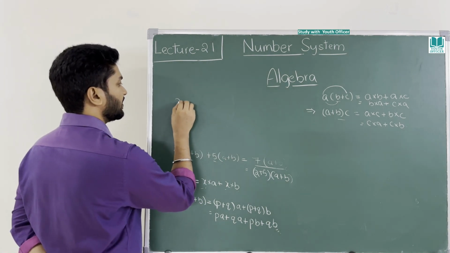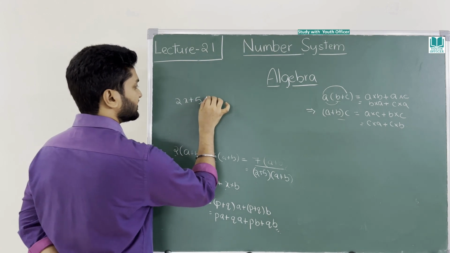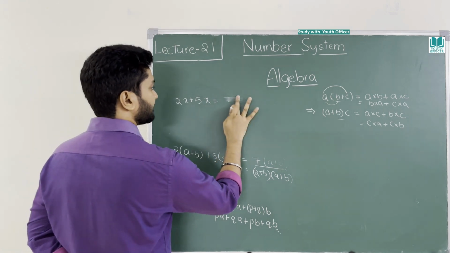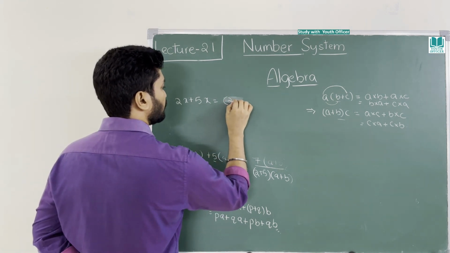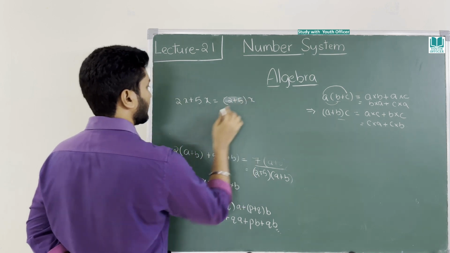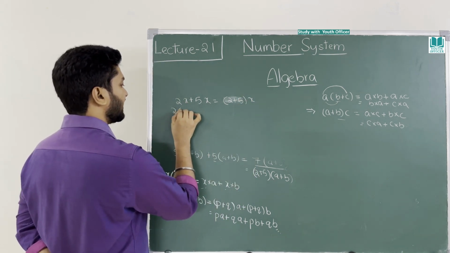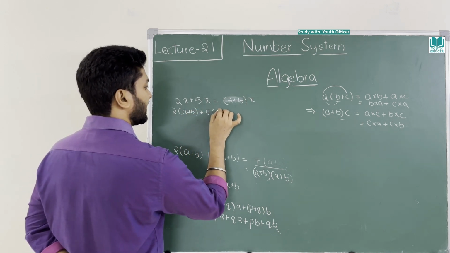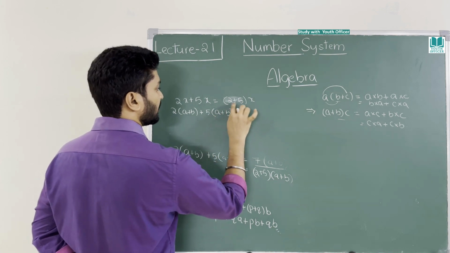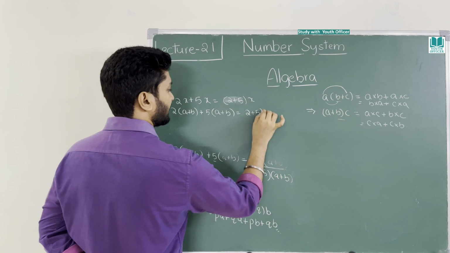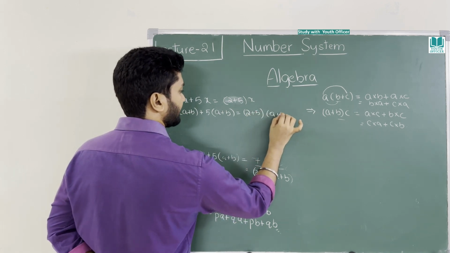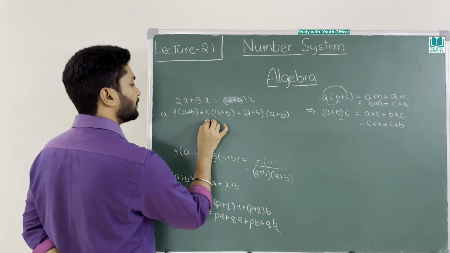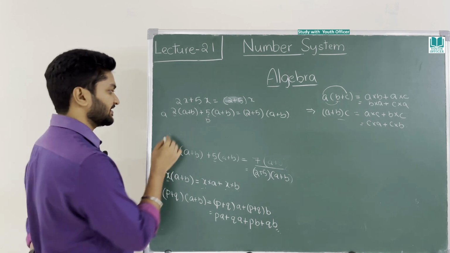We started with this formula, right? 2x plus 5x equal to 7x. This is how we started, right? 7x means what did I say? 2 plus 5 into x. Now instead of x, I will take a plus b. 2x plus 5x is equal to 2 plus 5 into a plus b. Now instead of 2 I will put a, instead of 5 I will put b. Now we will see how the formula changes.